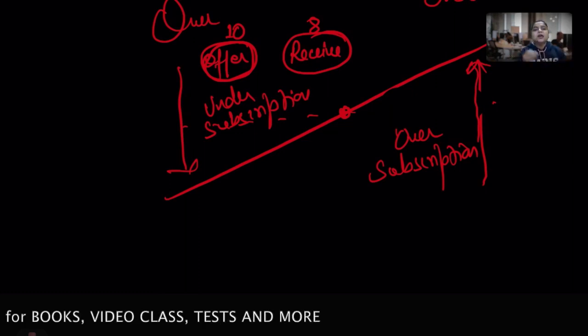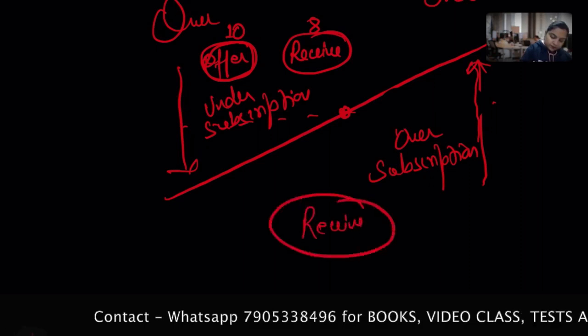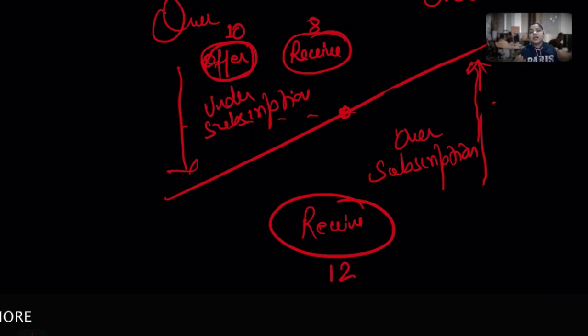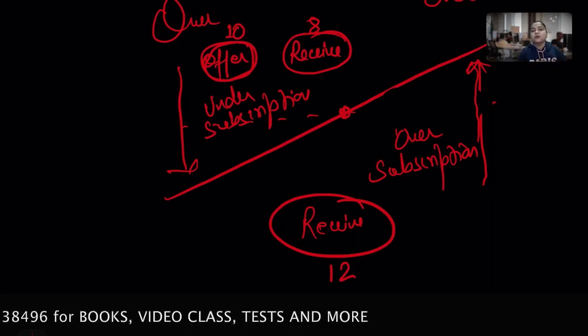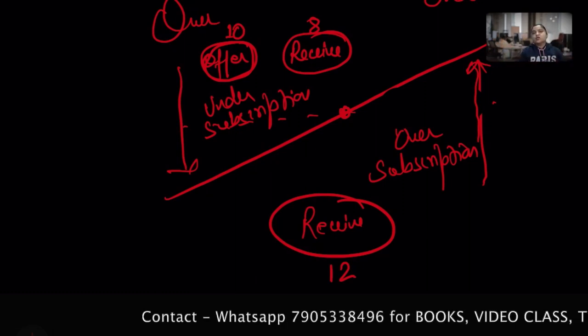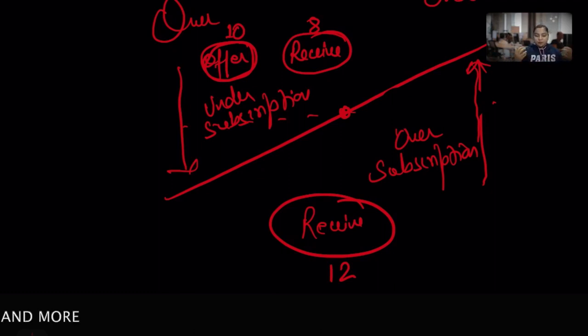What is over subscription? This is a situation when I receive a more number of applications. That means I receive, instead of 10, say I receive 12. That means I receive more number of applications than I offered the shares to the public for subscription. In this case, we got a situation of over subscription. Now I get into a trouble because I have a 10 basket, but I have 12 people in front of me. Okay, so I being a company cannot allot more shares than what I already have, because if I have a pocket of 10, how can I distribute 12?